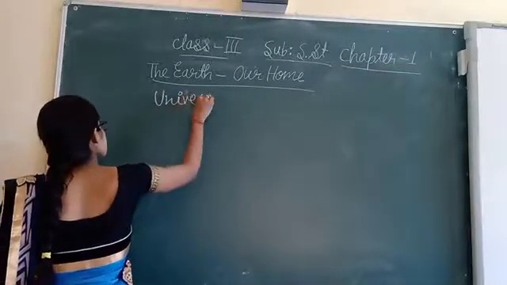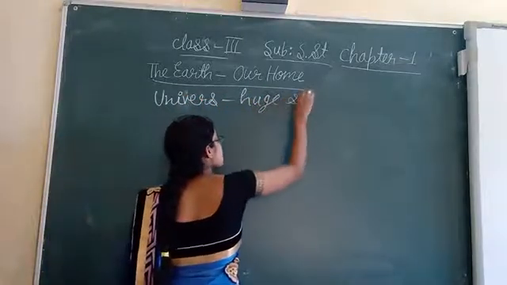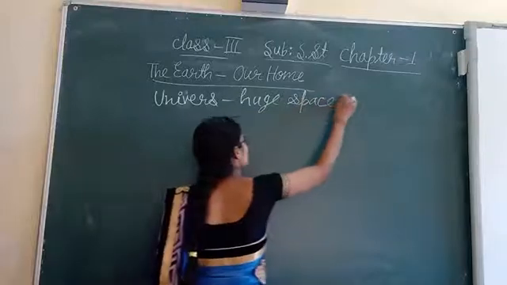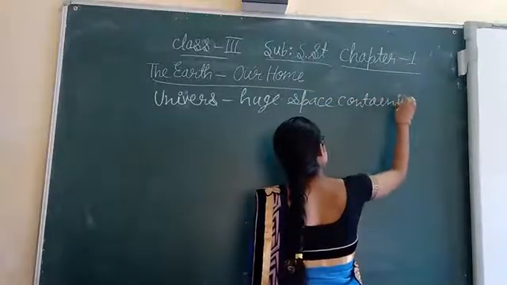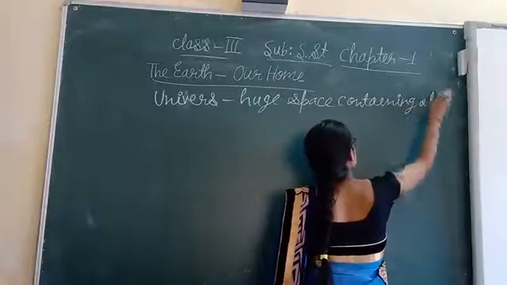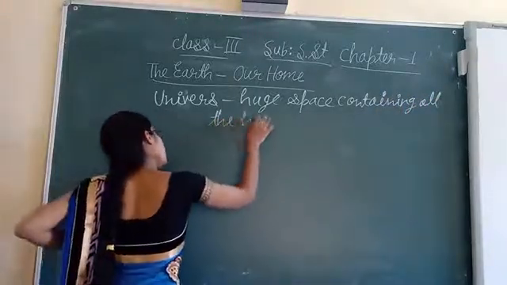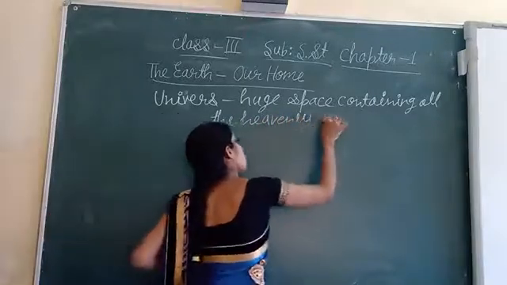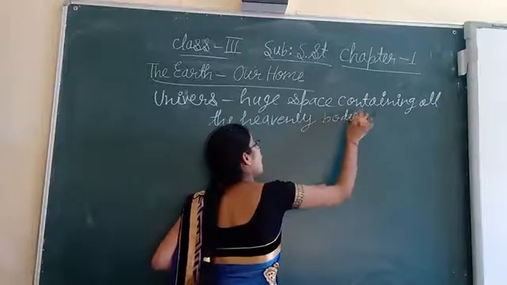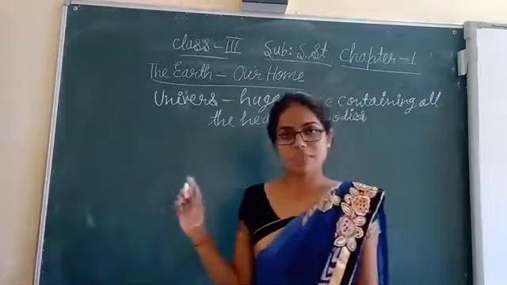The huge space containing all the heavenly bodies is called the universe.